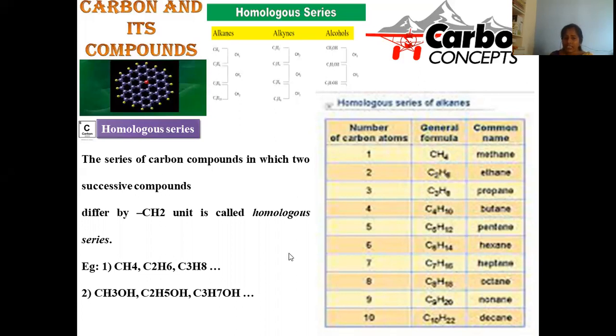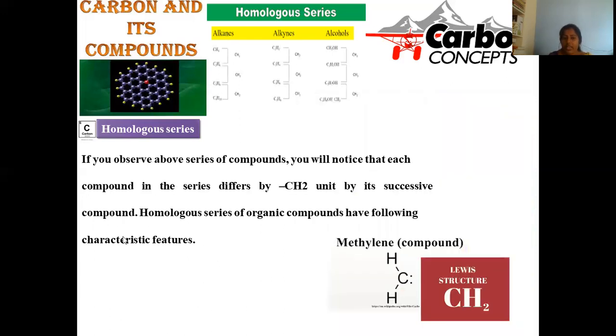That's the reason why, in a series of carbon compounds, if any two compounds are distinguished by a CH2 difference, then you can say that is a homologous series. And methanol to ethanol, ethanol to propanol, these two compounds are also said to be homologous in nature. Right. Now we have an extension for this concept. If you observe the series of compounds, you can clearly notice that any two compounds differ by CH2. CH2 is said to be a methylene. This methylene difference is there between two compounds. That series is said to be homologous in nature, right?